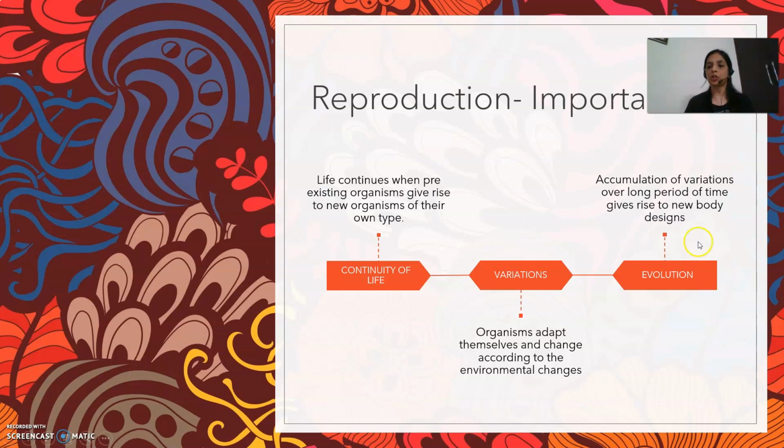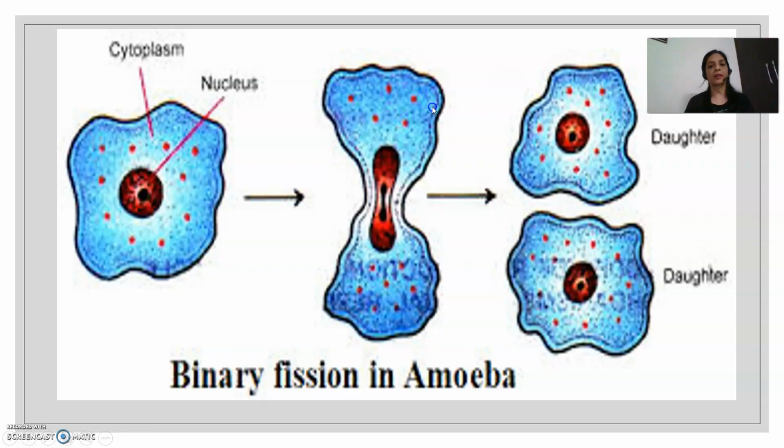Next is evolution. Evolution is the accumulation of variations over a long period of time which gives rise to new body designs. So variations when accumulate, जमा होती रहती हैं, बहुत लंबे टाइम तक जब बहुत सारी variations जमा होती रहती हैं, they help in evolution. These are the processes which occur due to reproduction.